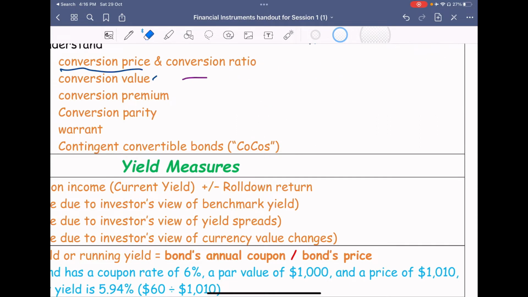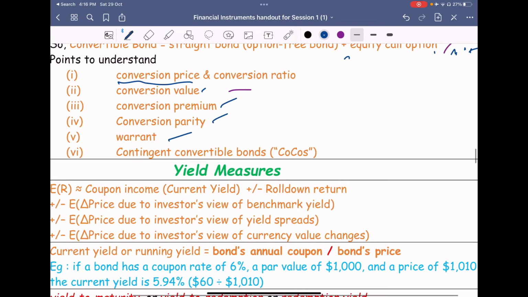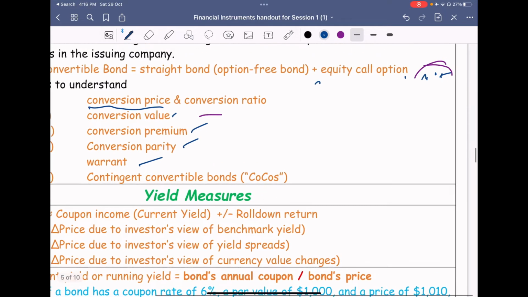So we have seen conversion premium and conversion parity. Now the warrant. A share warrant is something like a right. You will be getting a share warrant, you can carry it and submit it to the company that issued it, and it is transferable from one person to another. The person who is finally holding the share warrant will get the equity shares from the company. So that's a share warrant. Contingent convertible bonds, COCOs. This is slightly interesting.